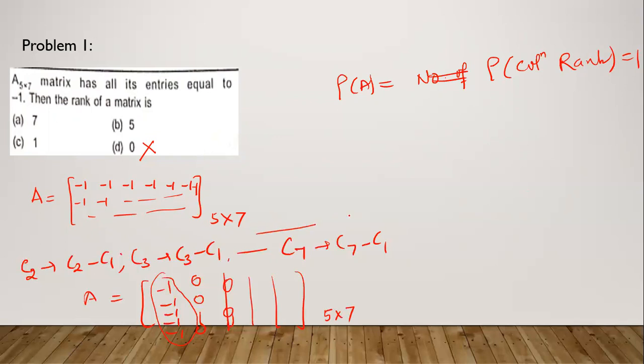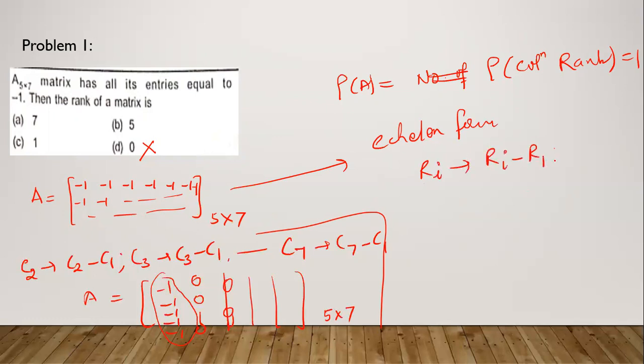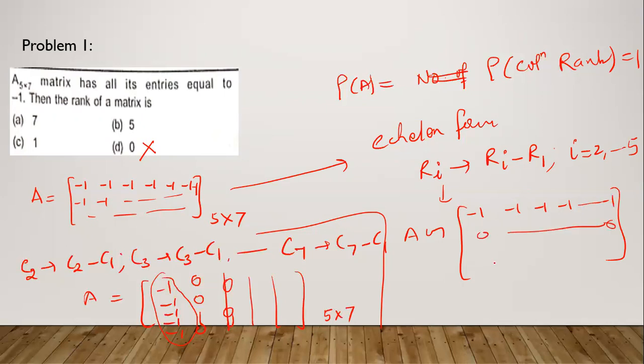Or another way, if you go by the echelon form, then replace Ri by Ri minus R1, where i goes from 2 to 5. Then second row, third row, fourth row and fifth row. Then A will be an equivalent matrix. After elementary transformations, we always get an equivalent matrix. Then it will look like minus 1, minus 1, minus 1, minus 1, and so on, and the rest of the entries will be 0.